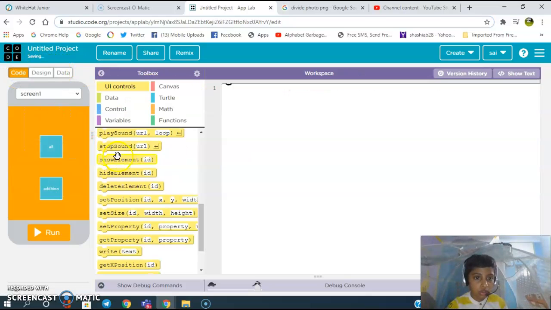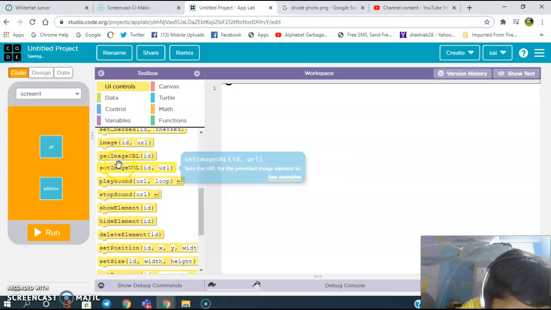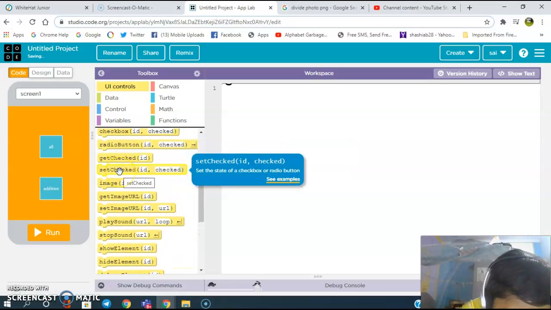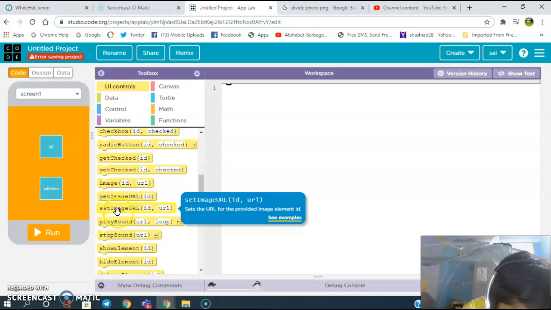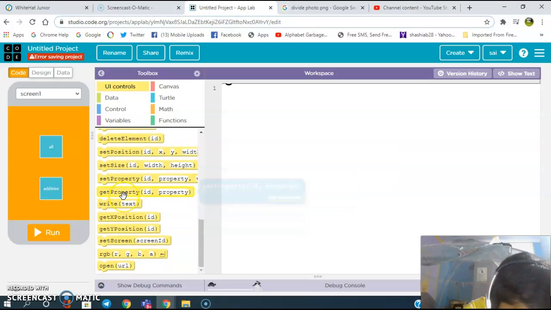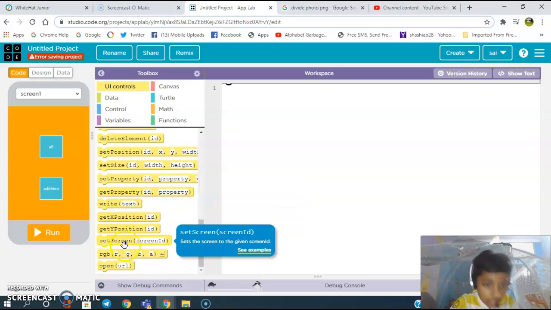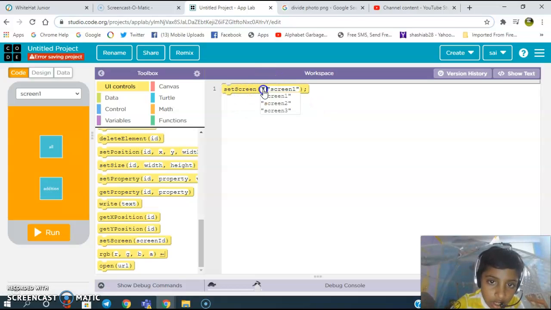Go to code first. Get set screen and check it nicely. Set screen one only.